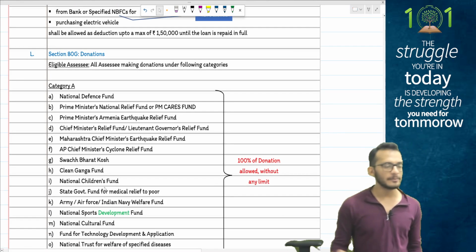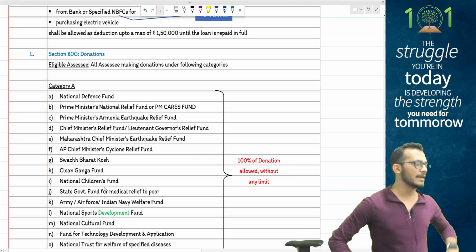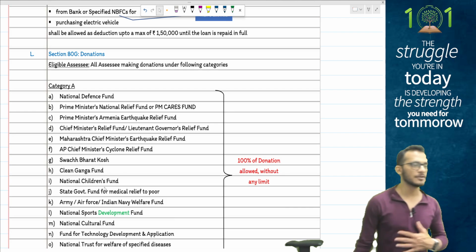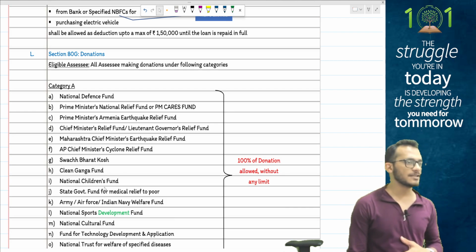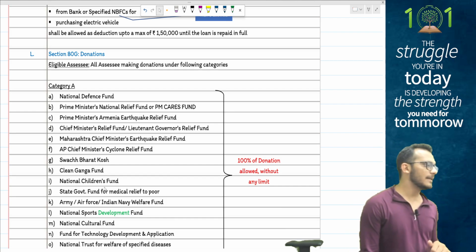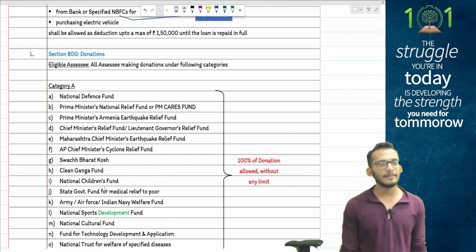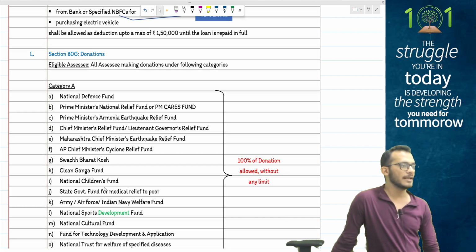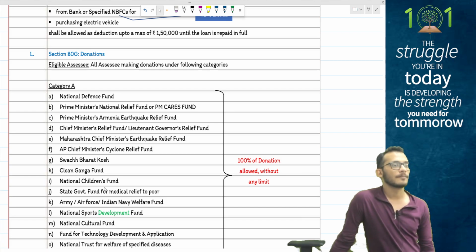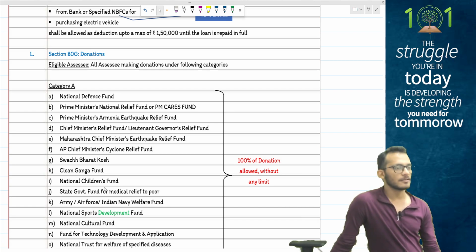Then comes your 80G, people. From here is where your provisions relating to companies start. Until now all provisions were individual related provisions, but from here start your company related provisions. The first is 80G, which talks about donations in 4 categories: category A, category B, category C, and category D. Category A talks about 100% deduction without any limits. Category B talks about 50% deduction without any limits. Category C talks about 100% with the qualifying limit of 10% of adjusted GTI, and category D talks about 50%